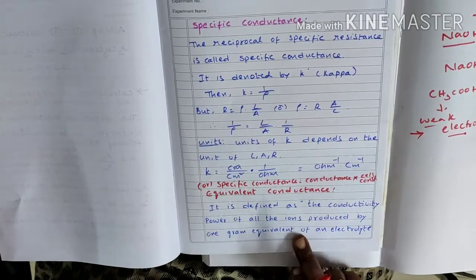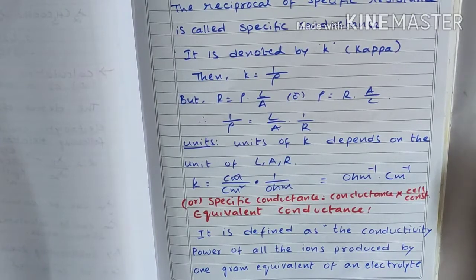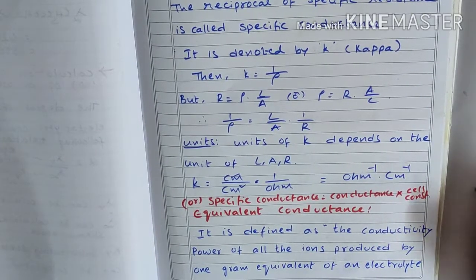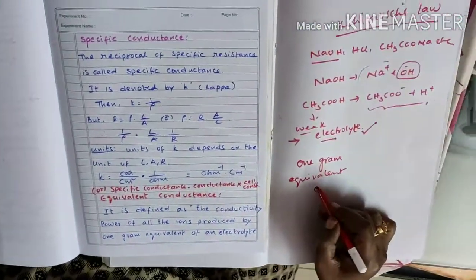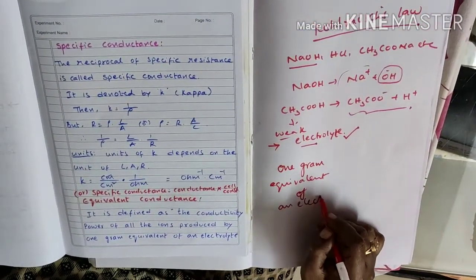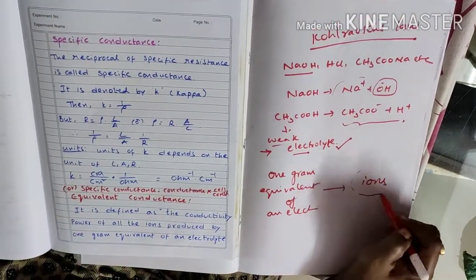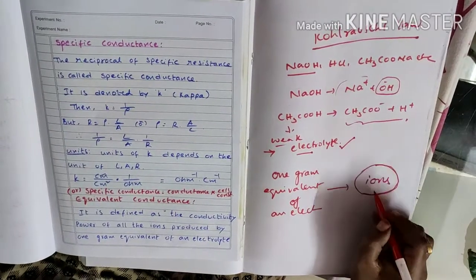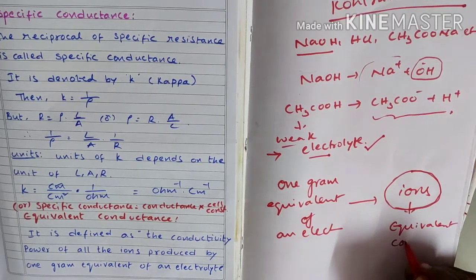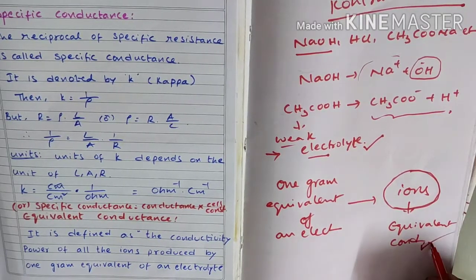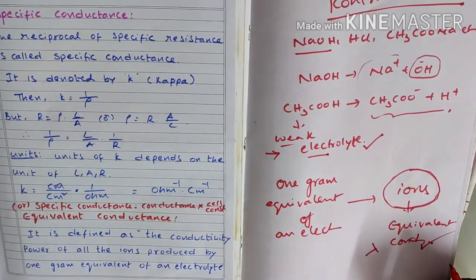If 1 gram equivalent of an electrolyte produces ions, the conductivity produced by these ions is known as equivalent conductivity, and it is indicated by the symbol lambda.